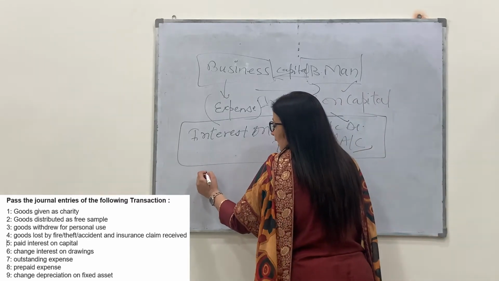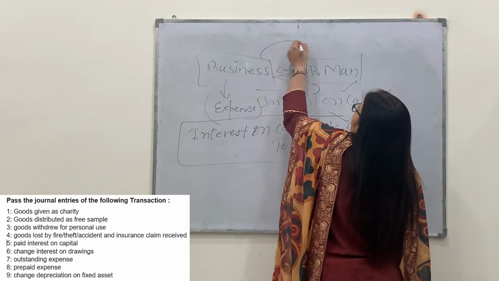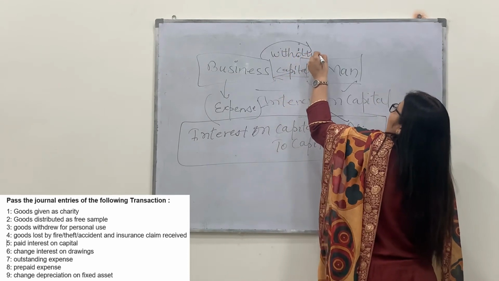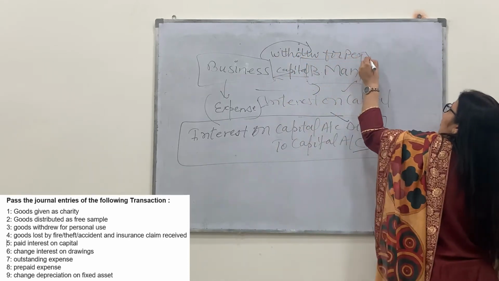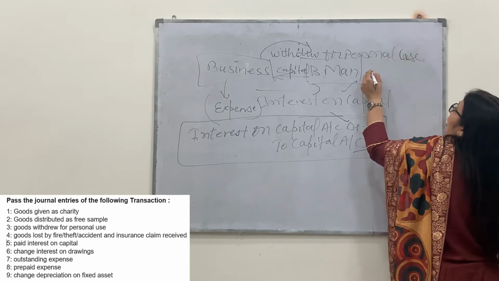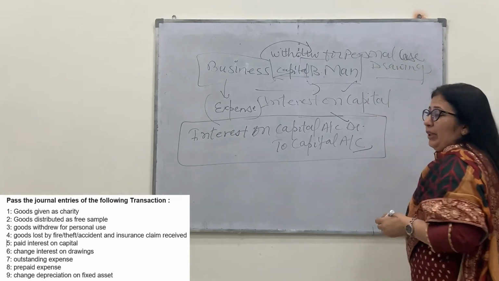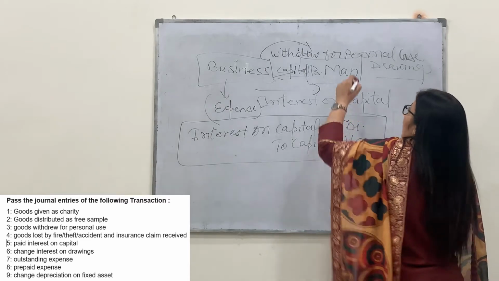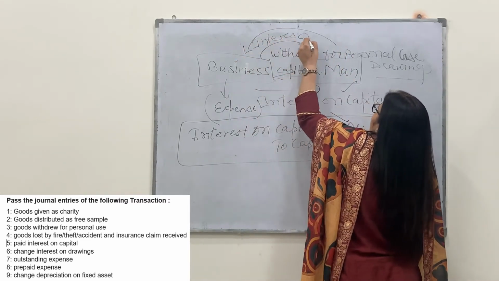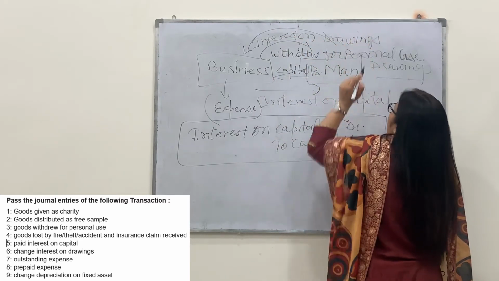Next, contrary to that, vice versa, if the businessman withdrew for personal use, what happened in that case? It is known as drawings. So whenever drawings are made, the business has to charge interest on drawings. Business will charge interest on drawings.